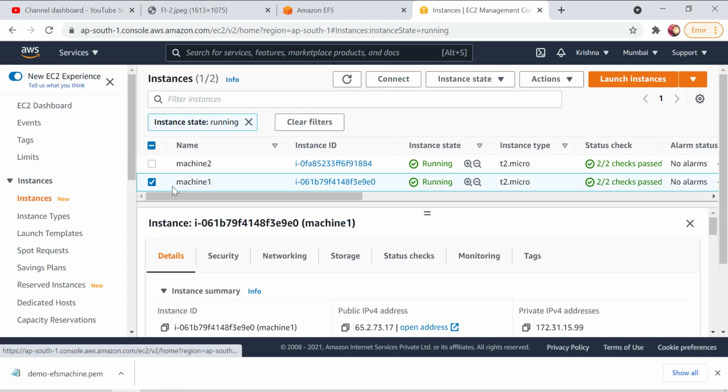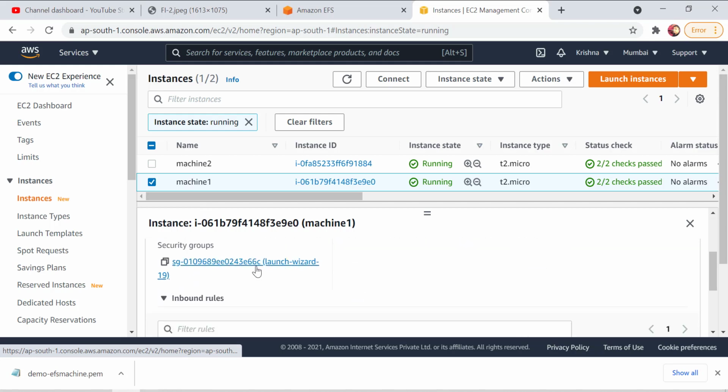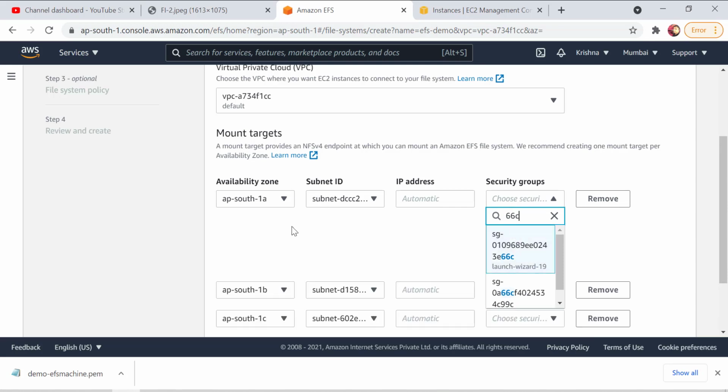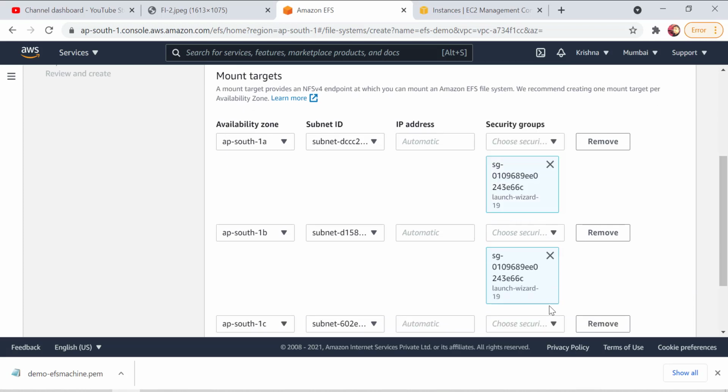You need to select this particular machine after coming to EC2, go to the security tab, and here you will find the security group ending in 66C. Here also I just need to write 66C, and again here also I have to select this one.